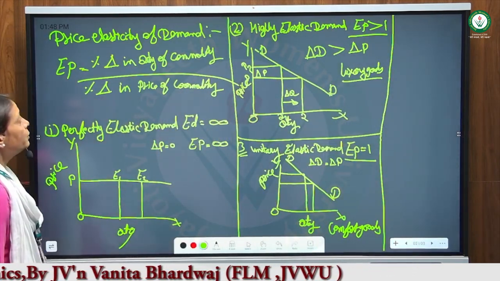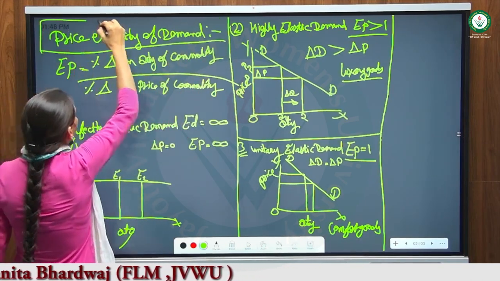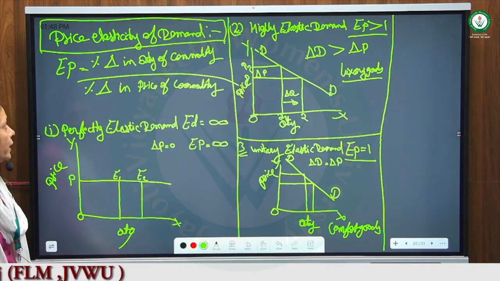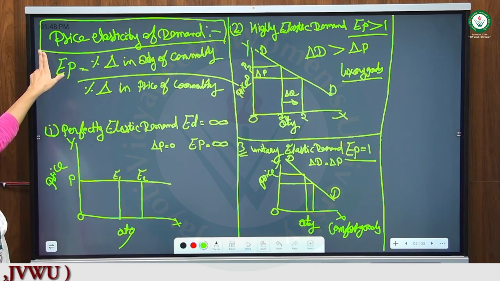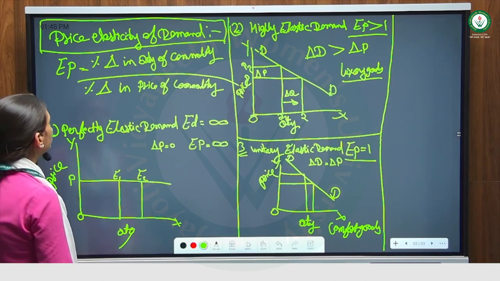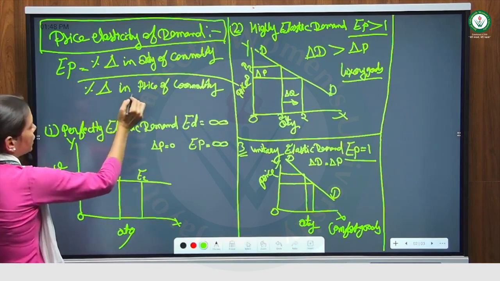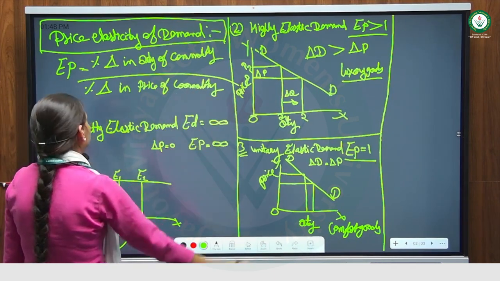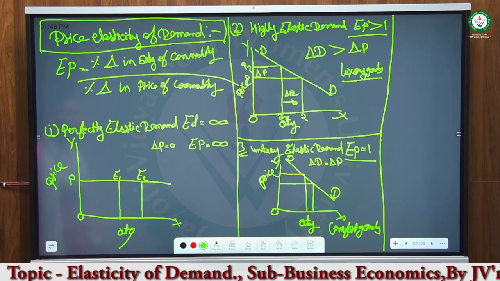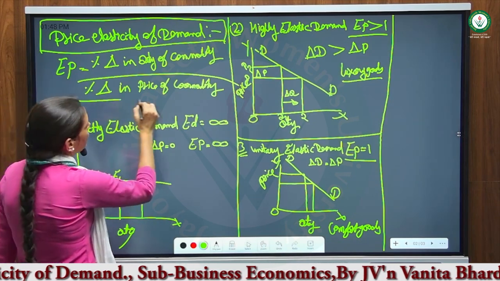Today we are studying the first point, price elasticity of demand. It means price is the main factor and demand is the dependent factor. Demand will move according to the price, inversely, because price and demand have an inverse relationship. It is the percentage change in quantity demanded divided by the percentage change in the price of the commodity. According to price, demand will move, but inversely, because price and quantity have an inverse relationship in the law of demand.